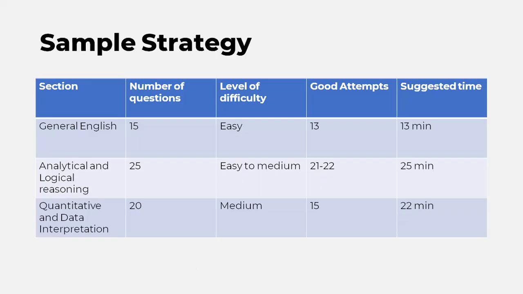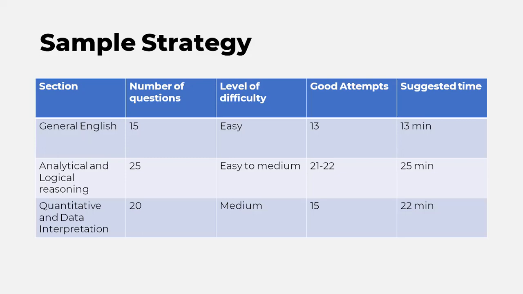Now, if I say what would be a sample strategy for you to crack and get into SIBM Pune or SEMHRD, it would be: the English section, which has 15 questions. The level of difficulty is generally easy, right?